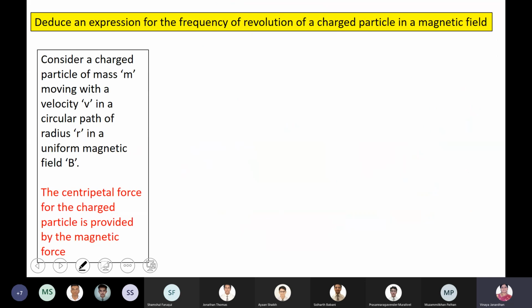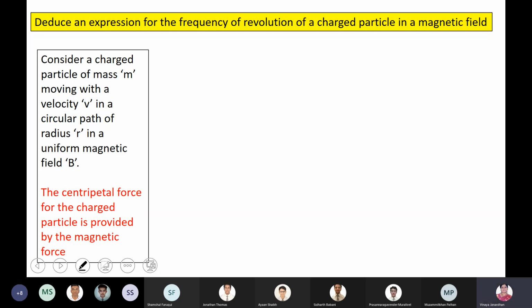Boys, just make a note of it. M is the mass of the charged particle. V is the speed. R is the radius. You need not write it in sentences. Just put a hyphen and write: M, mass of the charged particle; R, radius of the circular path; V, the velocity; and B, the magnetic field.